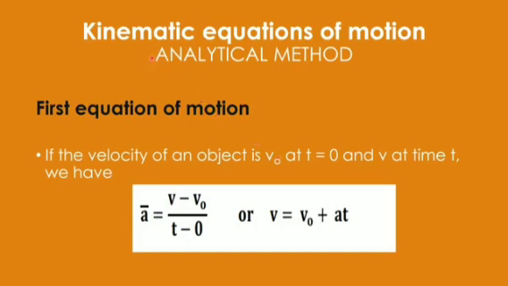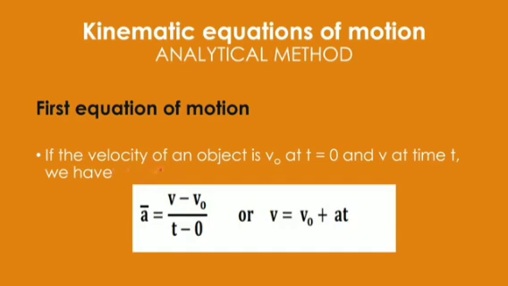Now we have to study the kinematic equations of motion. Three equations of motion are there. Firstly, we are doing it by the analytical method. Analytical method means by the definition. Like we know that acceleration is what? Acceleration is change in velocity upon change in time. So I can get it by the slope of the velocity time graph, that is the graphical method.